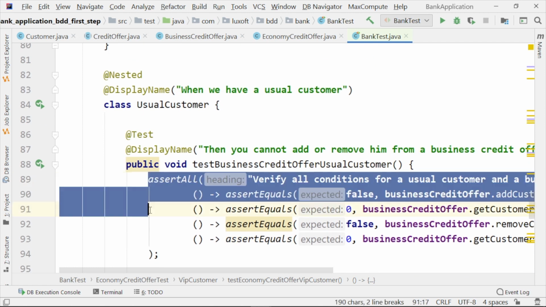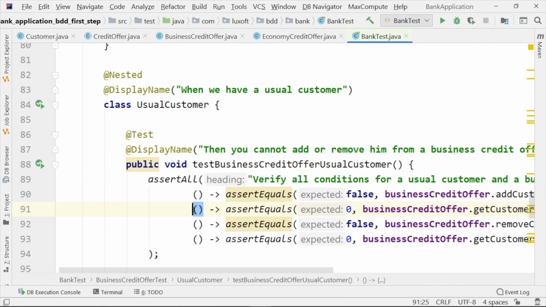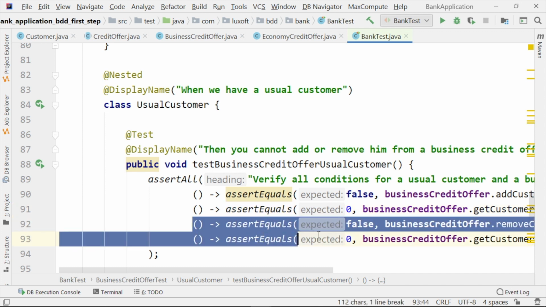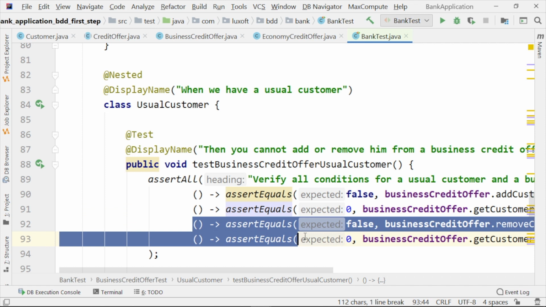But when we write this inside an assertAll method, we should understand first that they are grouped, and then there is another advantage. Even if one assertion fails, assertAll will also execute the remaining ones without stopping. Previously, without assertAll, if there was a failure at one assert, the remaining ones were not executed any longer.